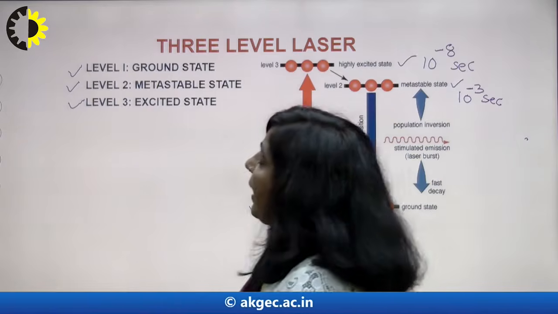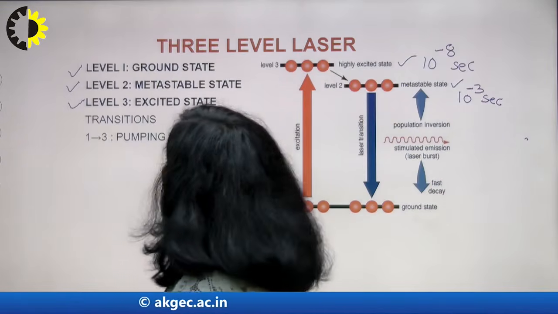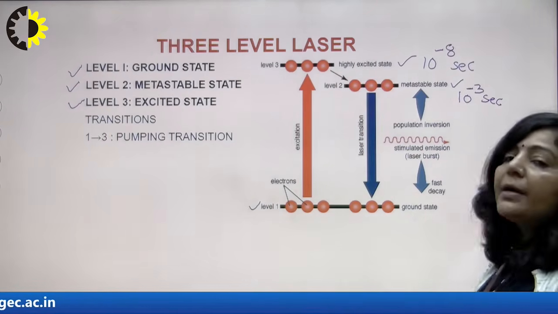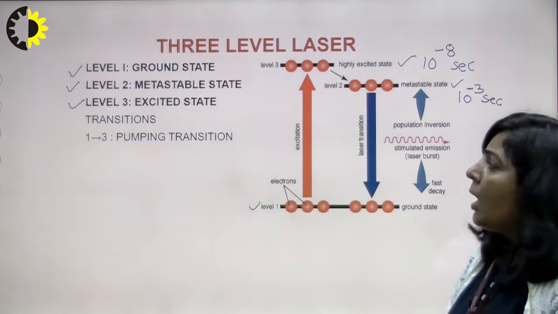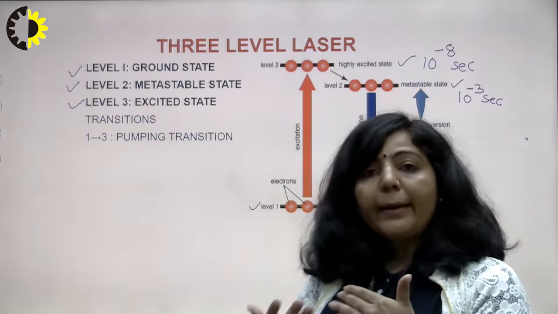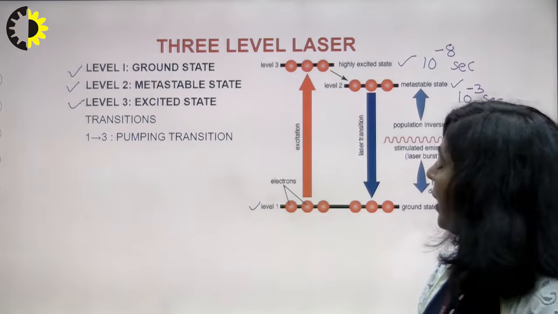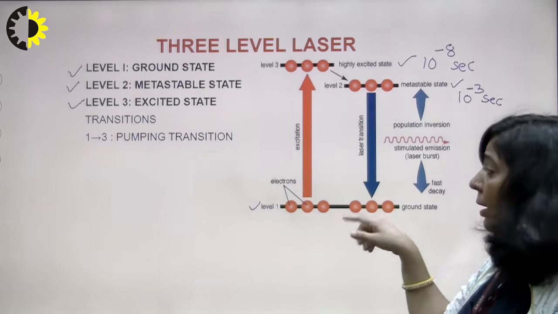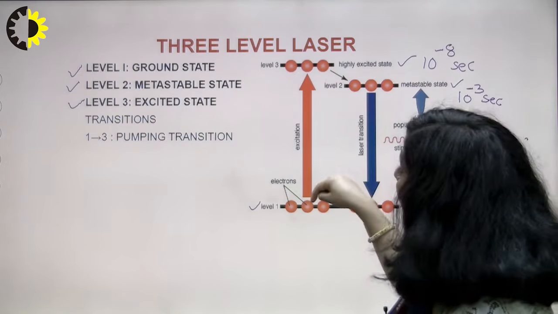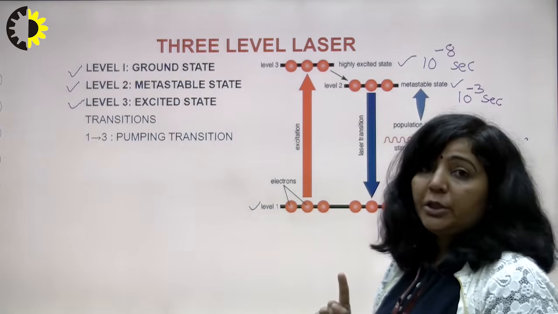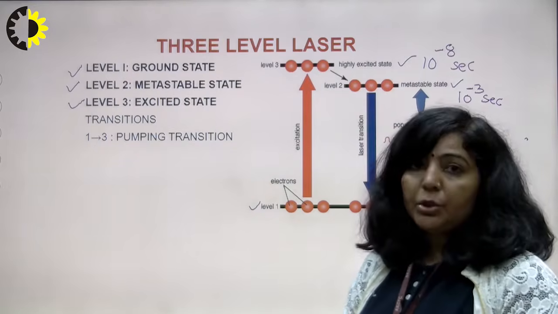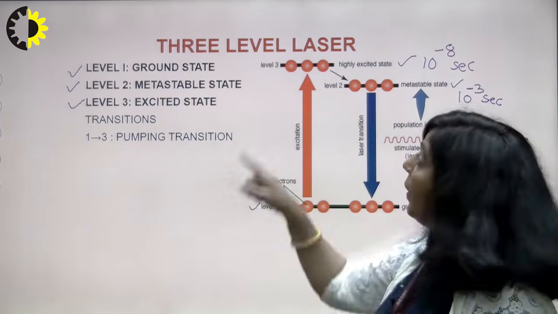Now we will try to understand how a laser works in a 3-level laser. Initially, most of the atoms are present in ground state because that is the most stable state. Now you will connect this laser system with the pumping source. When you connect the laser system with the pumping source, these ground state atoms or electrons or ions or molecules will be pumped with the help of the pumping source. So the first transition which will take place in any 3-level laser will be the pumping transition, and it will be from ground state to excited state.